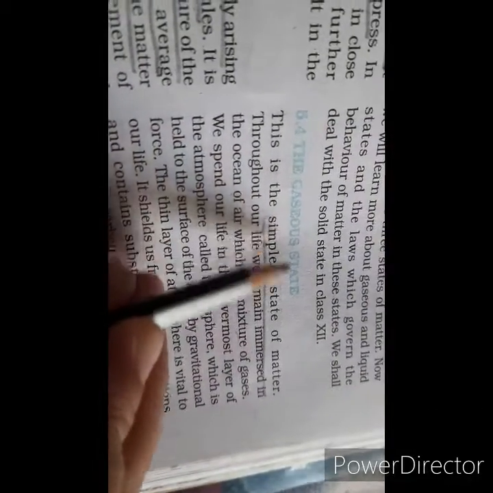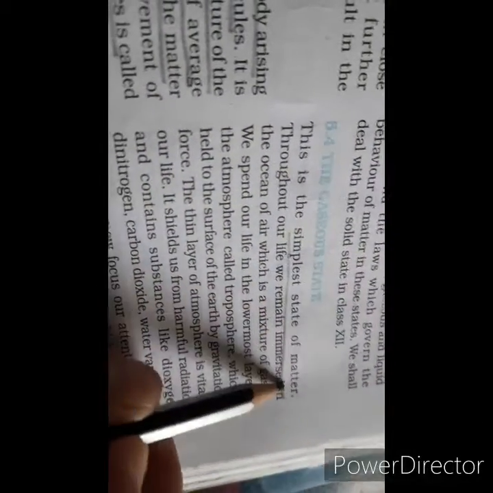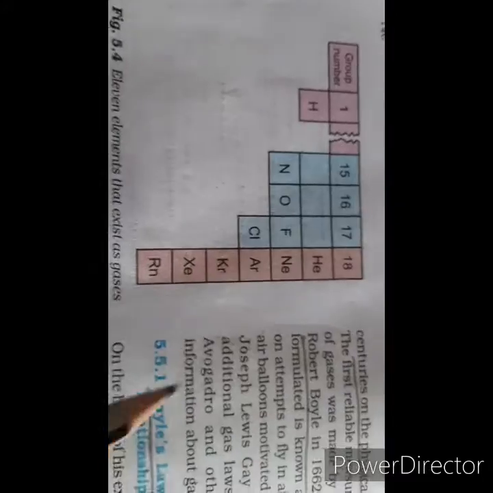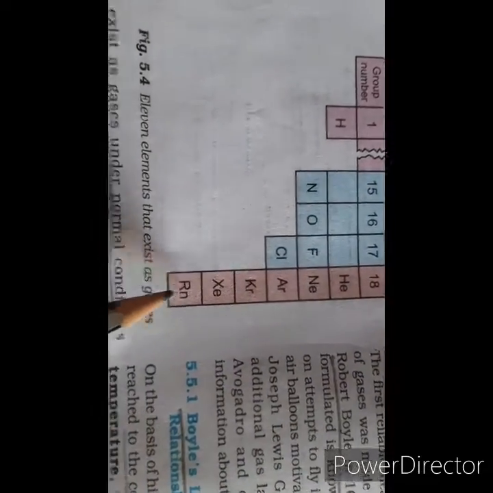Let's discuss the gaseous state. It is the simplest state of matter. And if you see the periodic table, there are only 11 elements which exist as gases. These are the 11 elements which exist as gases. Let's see the physical properties of these gases.